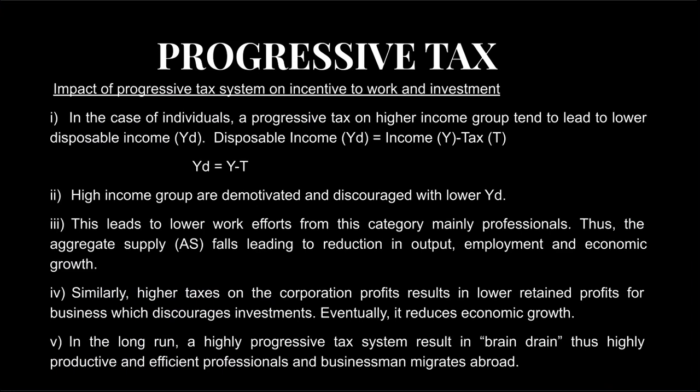So in the case of individual, a progressive tax on higher income group tends to lead to lower disposable income. So that's where the frustration starts. Disposable income means the income after tax, where gross income minus the tax. So that will be the disposable income. So high income group will be demotivated and discouraged with lower disposable income because they are paying higher tax. So much of tax paid, right? This demotivates and leads to lower work efforts from this high income group, mainly professionals.